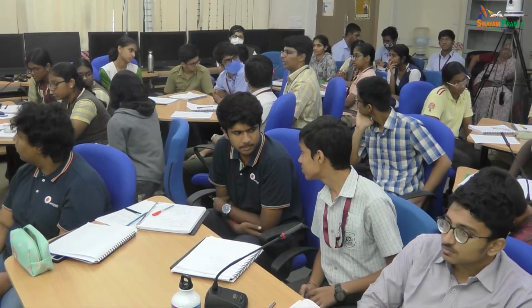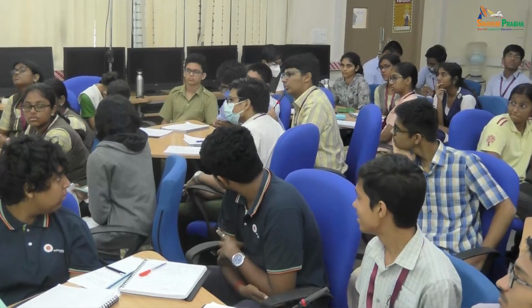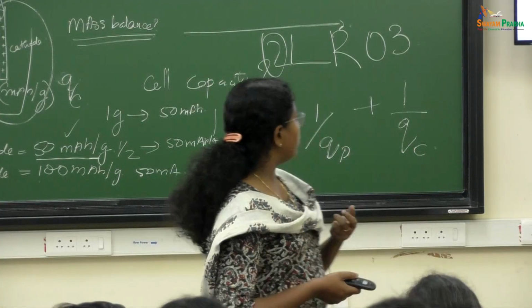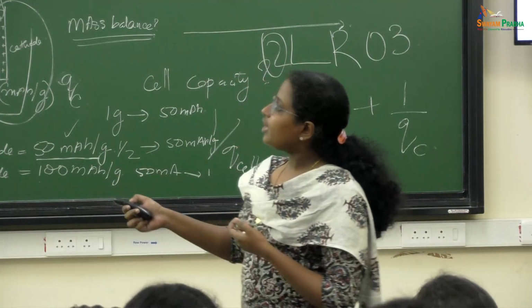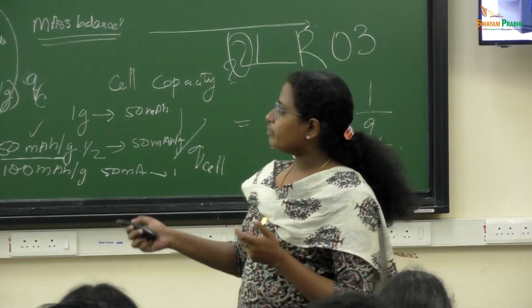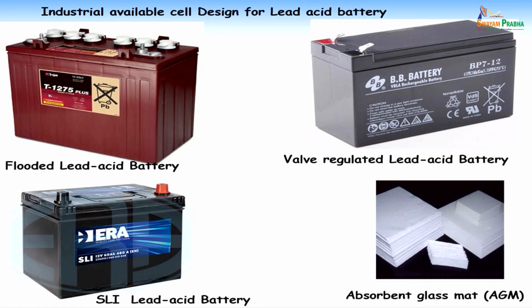You said that hydrogen and oxygen will be evolved. So where does that hydrogen and oxygen go? It will go out. No, but all of those are closed. Who told you it is closed? This is a lead acid battery, and there are different designs of lead acid batteries. This is a flooded lead acid battery, where you have to put the water. You can see the vents for the gas to evolve. It won't be gas proof. If it is gas proof, it will explode.